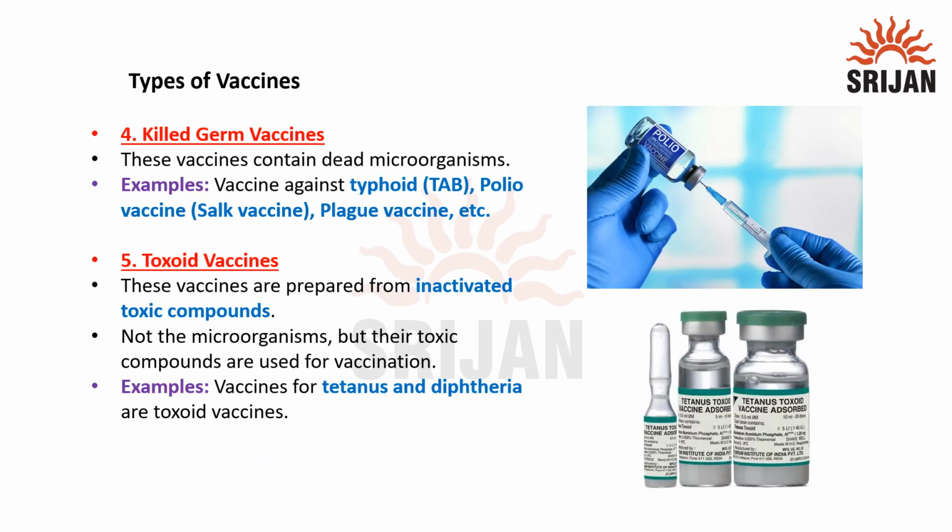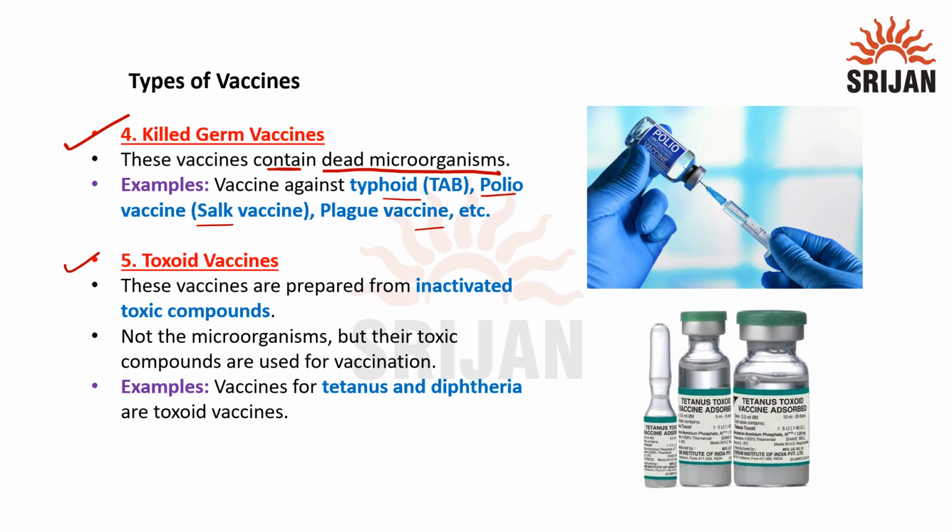Now the next vaccine is the killed germ vaccines. These vaccines contain dead microorganisms. For example, vaccines against typhoid, the polio vaccine, that is the Salk vaccine, and the plague vaccines, etc.